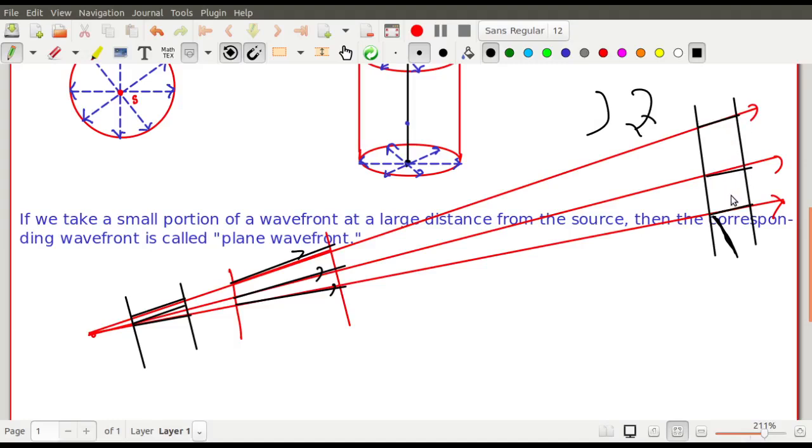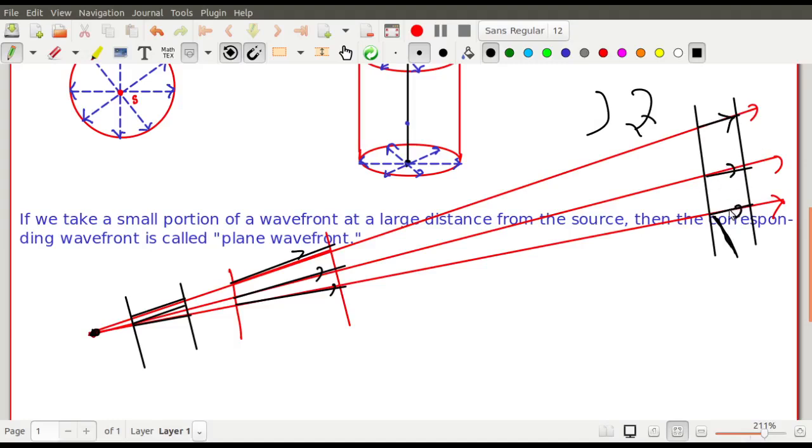So this is the geometric nature, that although it is a point source, when the wavefront or the ray of light is examined at a distance far apart from the point source, you see that it generally appears to be all parallel in nature.